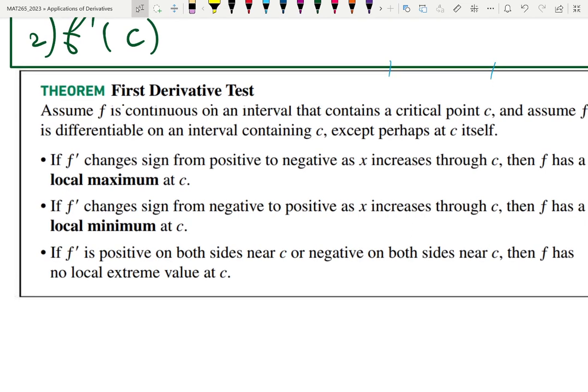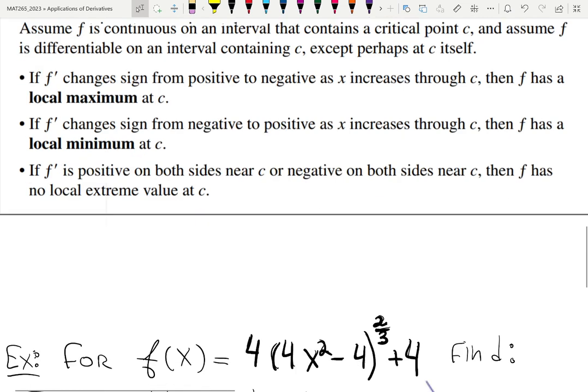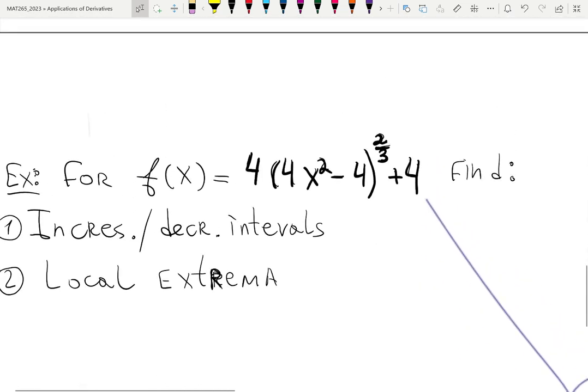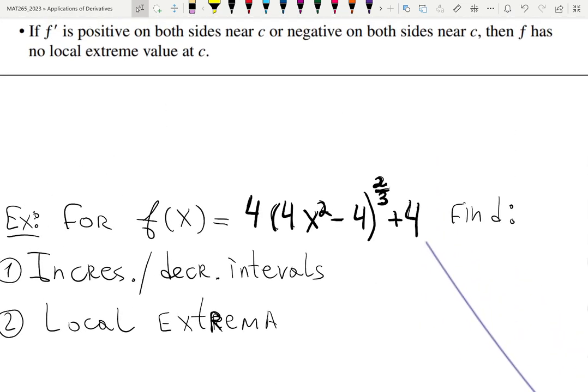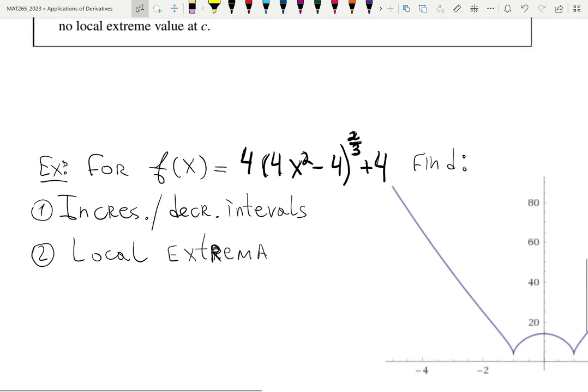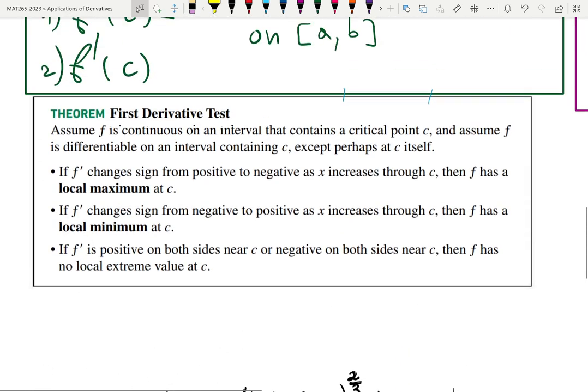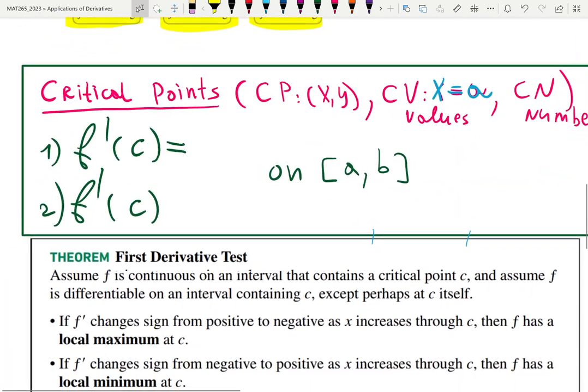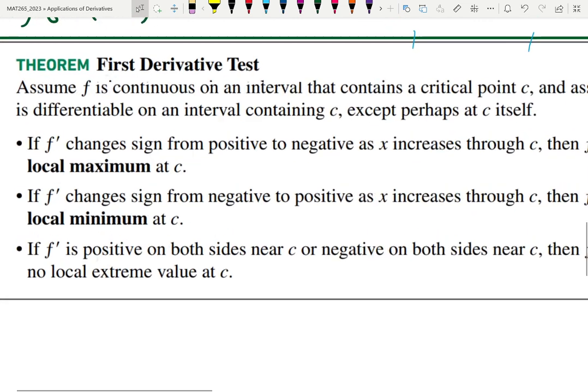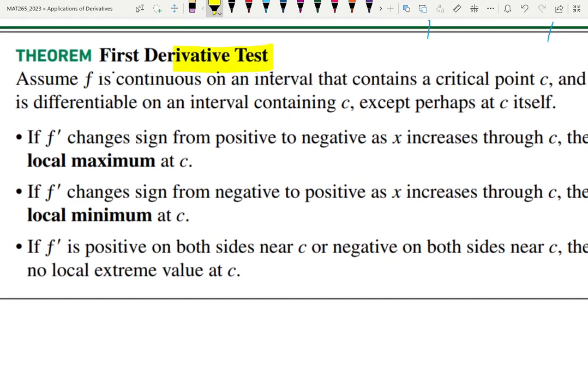I'm very good at teaching first derivative test through examples. So, let's see if we can do it in 5 minutes. No, I don't think we can do it in 5 minutes. Let's then call it a theory of the first derivative test. To perform the first derivative test, write down at least this name. First derivative test. Here it is.